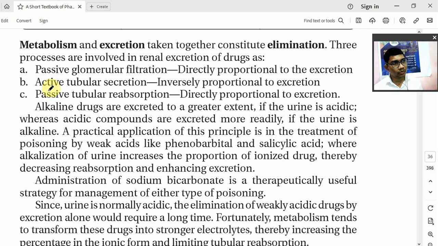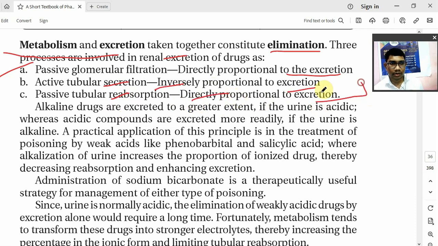You might have seen this in the urinary system, the process of urine formation. So metabolism and excretion together constitute the elimination. Three processes are involved in the renal excretion of drug. First is glomerular filtration, which is passive and directly proportional to the excretion. Second is active tubular secretion, which is inversely proportional to the excretion. Third is passive tubular reabsorption, which is again directly proportional to the excretion.